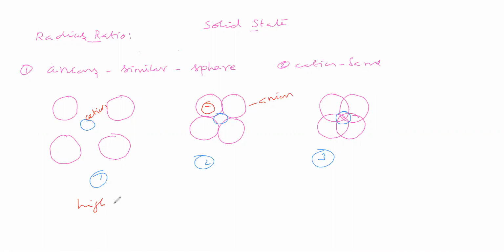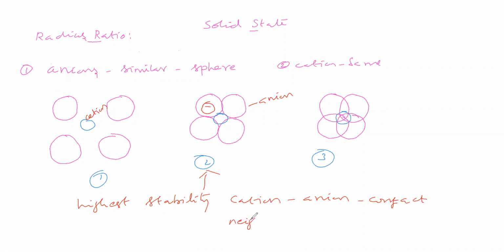So now we want the highest stability. In which case? You are saying number 2. Number 2 has the highest stability. That means in ionic compounds, the cation is in contact with the anion, just in contact.